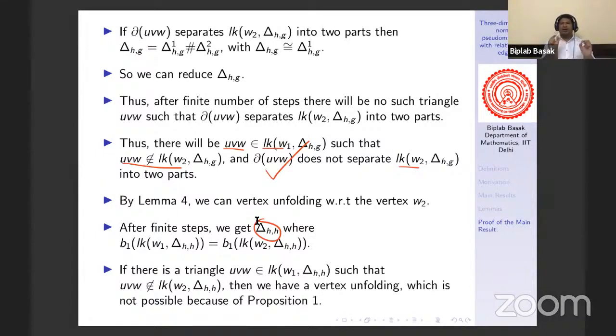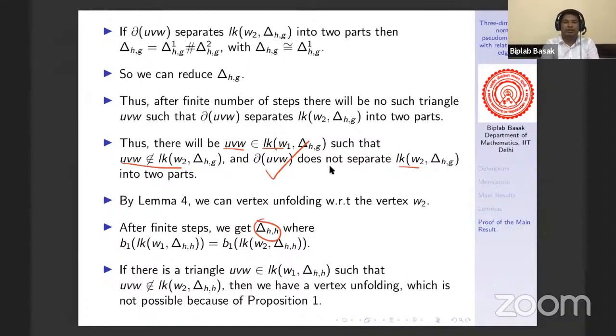That means G2 of delta is the same as G2 of the link of W2, which is the same as G2 of the link of W1. Now that delta cannot take another vertex unfolding. It cannot afford another vertex unfolding. Why? Because if we do a vertex unfolding with respect to the vertex W2, then W1 will be in the reduced complex, right? That means G2 of delta will be the same as G2 of delta dash, which is the reduced one. But if we do the vertex unfolding, G2 should be reduced by 6, right? So it cannot afford any other vertex unfolding.